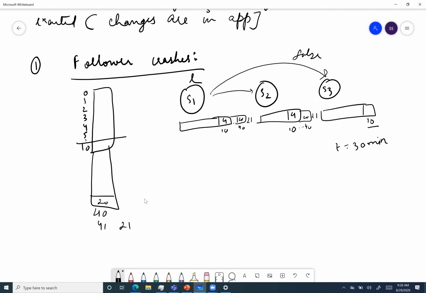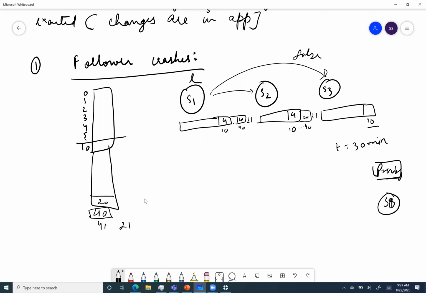And what S1 will do is say, okay, probably you don't have the previous entry. There is a concept of previous index, we'll come to that in the algorithm. In previous index, it stores which index was its previous. For the leader it is 40 and for S3 it is not 40. So it says, okay, maybe try the value for 39. It will send this for S3 and S3 will say, no, it's still not okay with me.